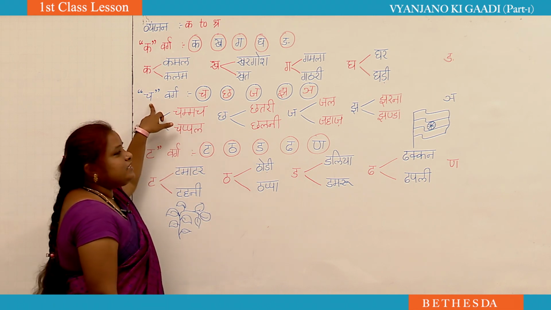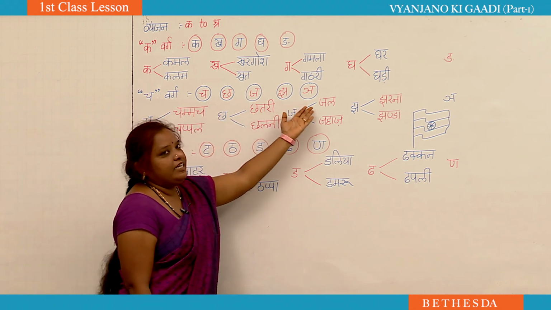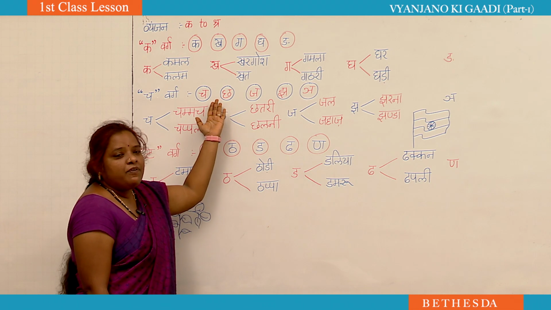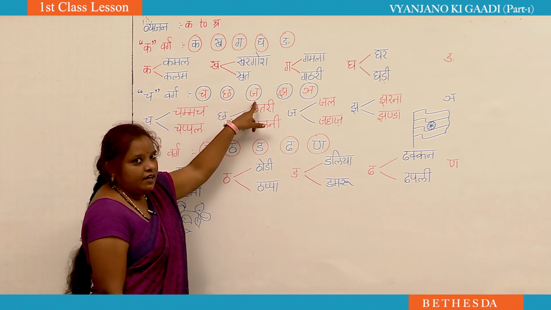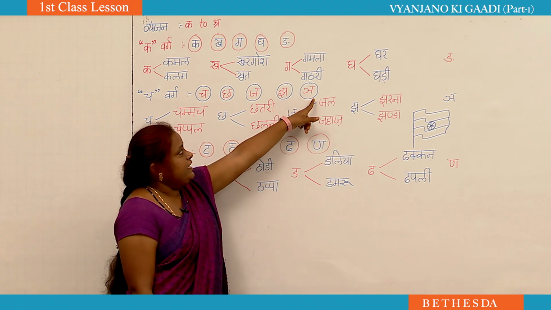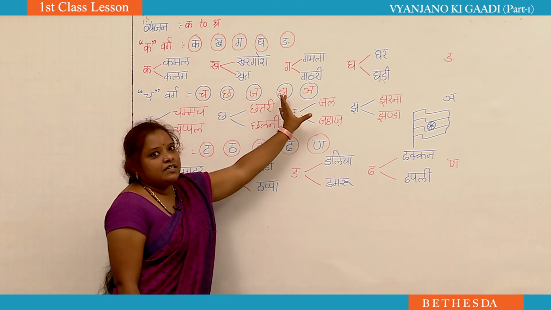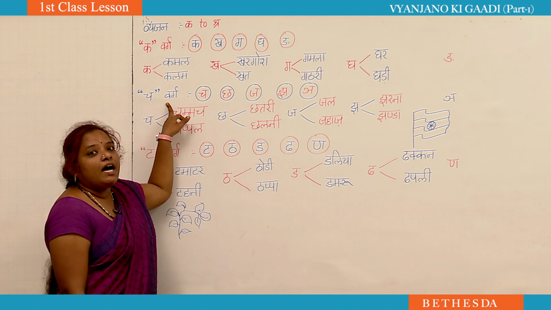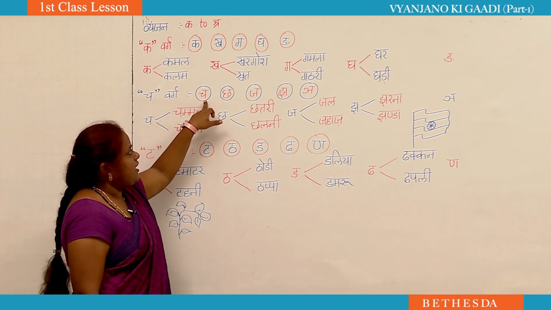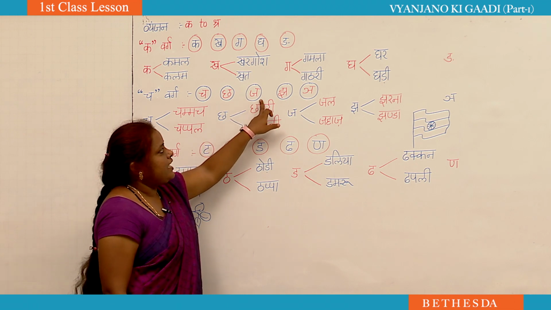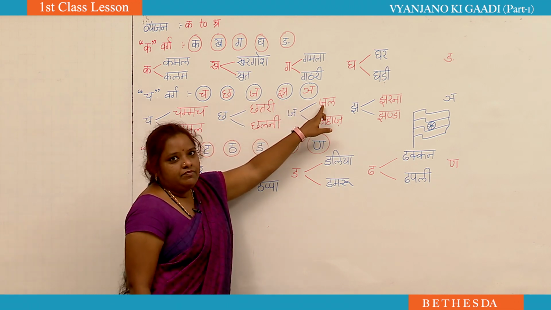Next, what about this line? You have another 5 letters. What are those 5 letters? Cha, Chha, Ja, Jha, Inya. These 5 letters we call Cha Varg. What letters come under Cha Varg? Cha, Chha, Ja, Jha, Inya.